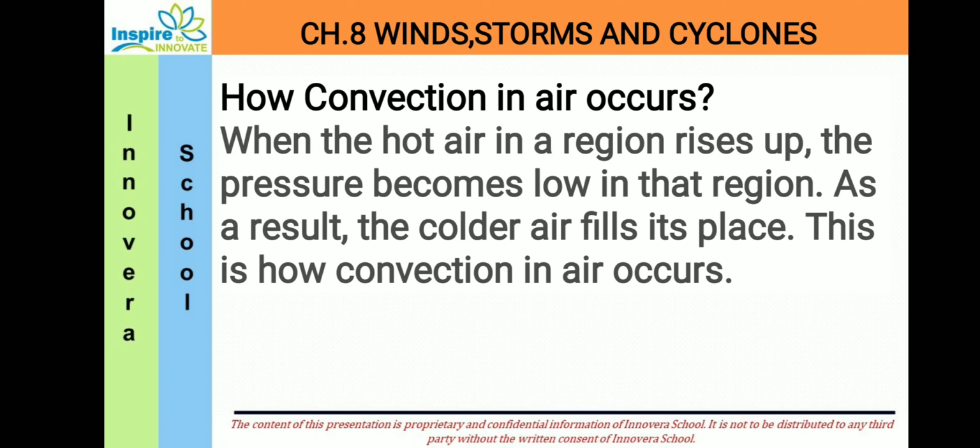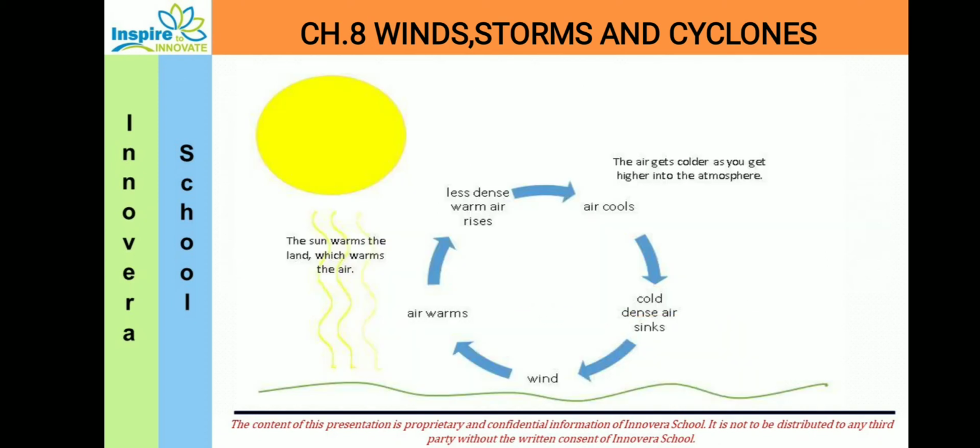Let us see a very general phenomenon; we already discussed in chapter number 5 conduction, convection and radiation. So let us see how convection in air takes place. When the hot air in a region rises up, the pressure becomes low in that region. As a result, the colder air fills its place, and this is how convection occurs in air. Here we can see a diagram depicting convection.